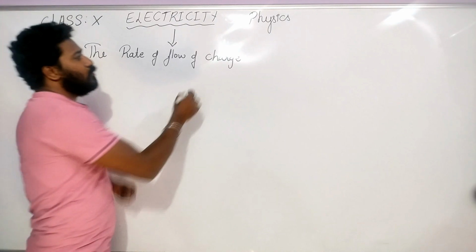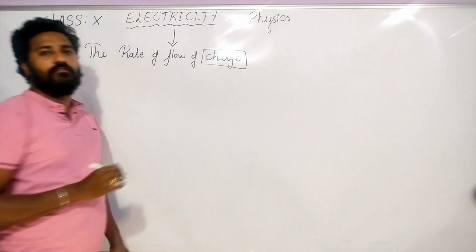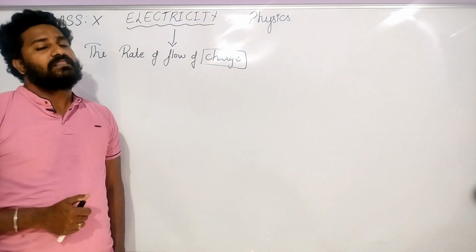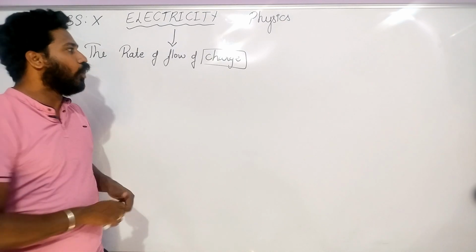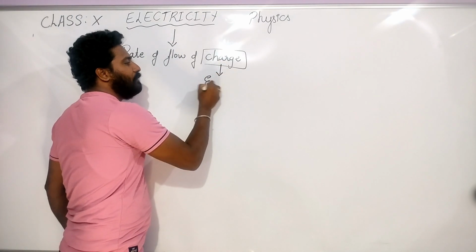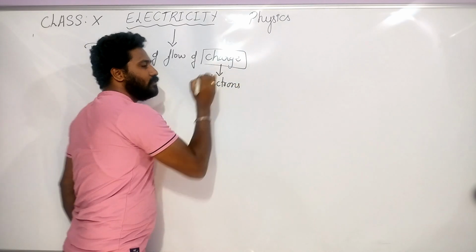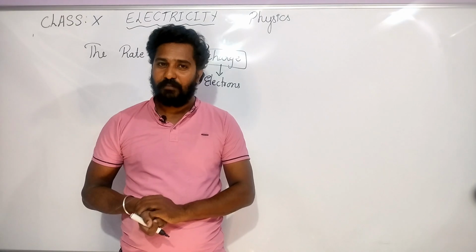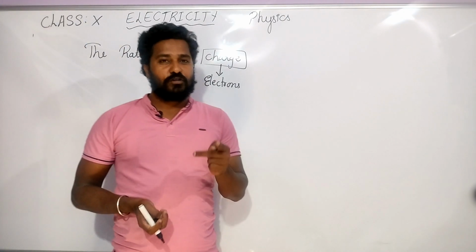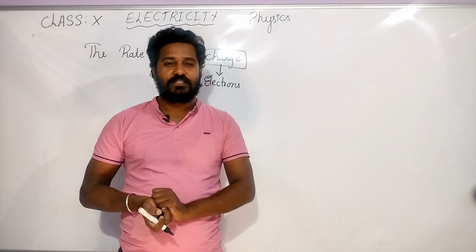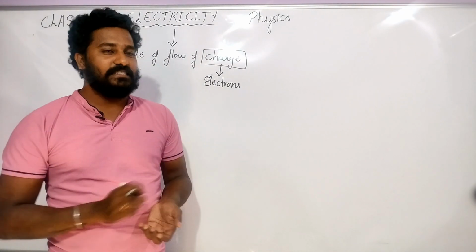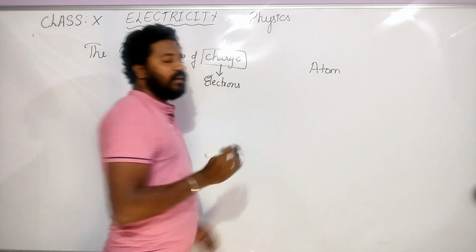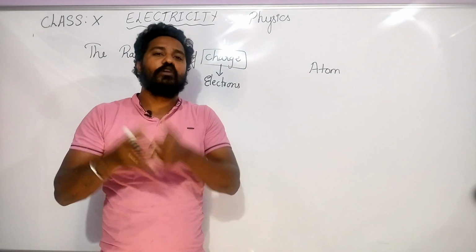Then what is charge? There are certain meanings that should be there. The charge means electrons. Again, do you know about electrons? Yes, you have studied in the previous classes, right? Proton, neutron, electron, these are the three constituents of which one? Yes, we are talking about the atom. Then what is the connection between an atom and an electron here?